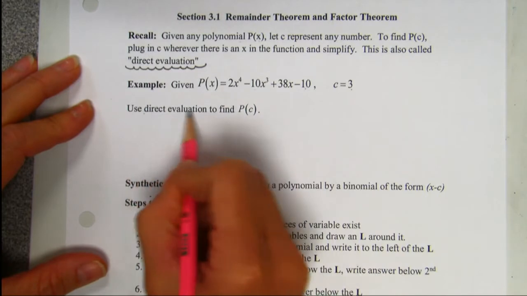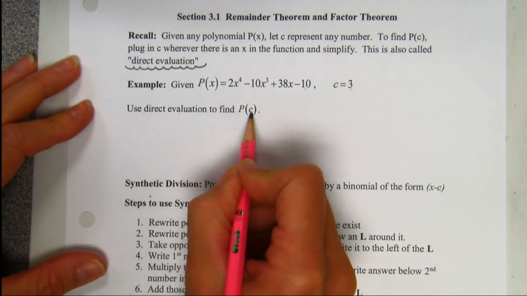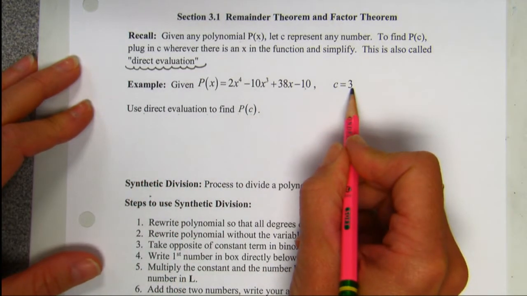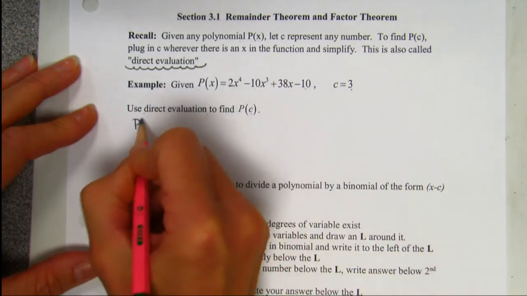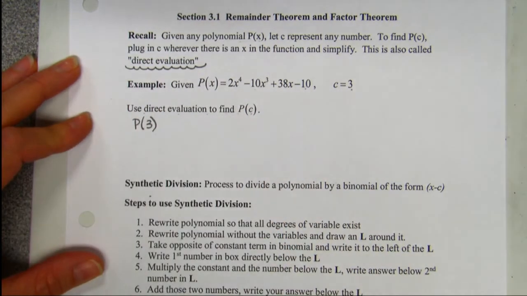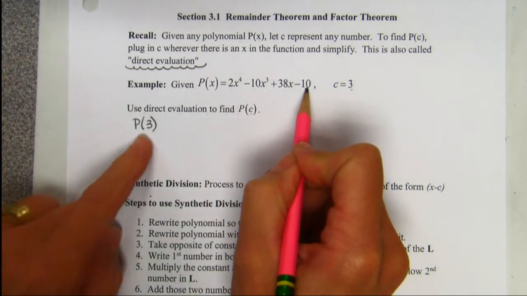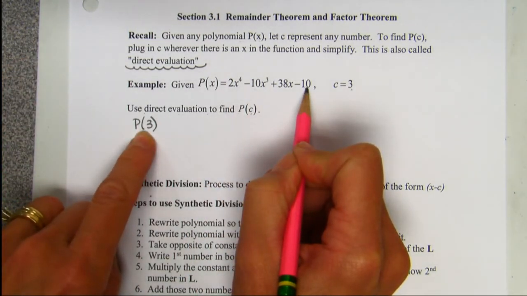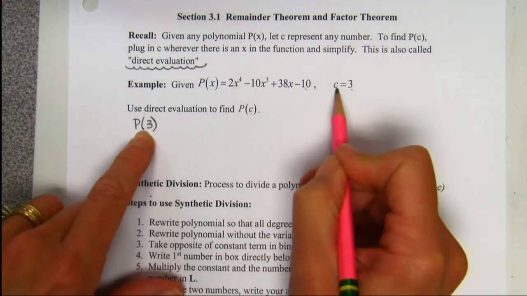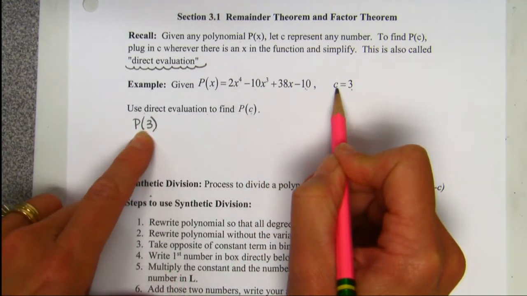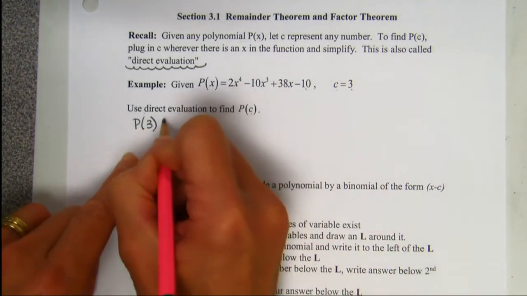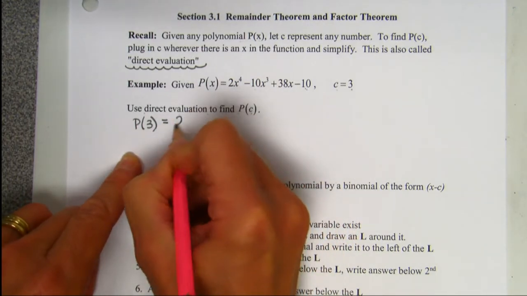If it says use direct evaluation to find p of c, well, my c is a 3. So all we're going to do is find p of 3. That's all it's asking you, is to take this function, this rule, and plug the 3 in and see what you get. All they've done is they've called it a c now, and that is just really unnecessary. But we'll plug in the 3.